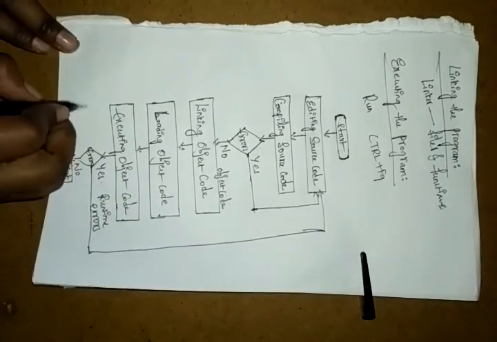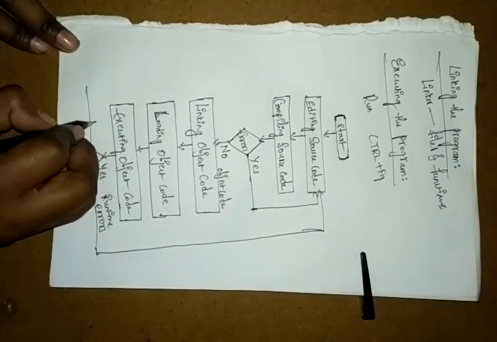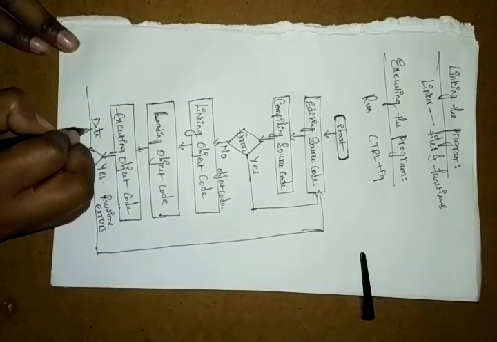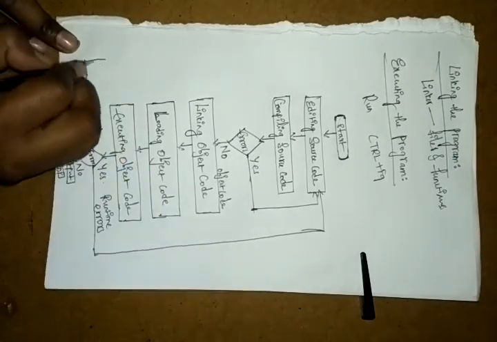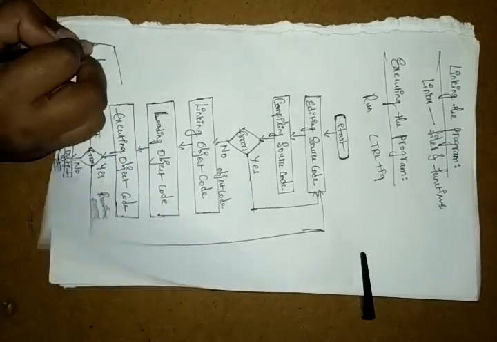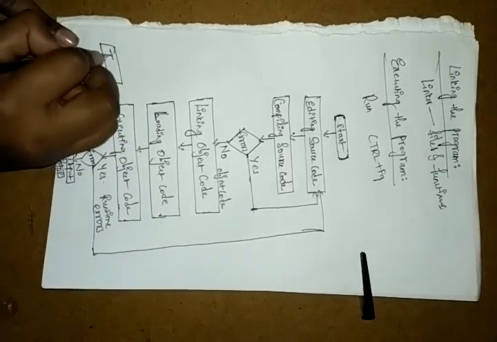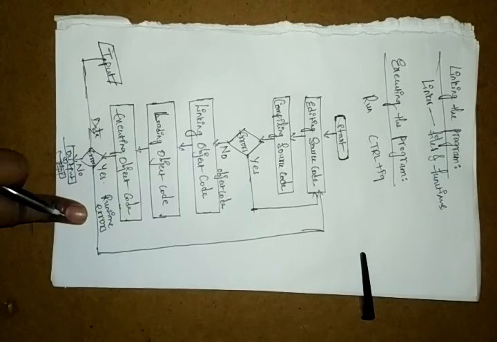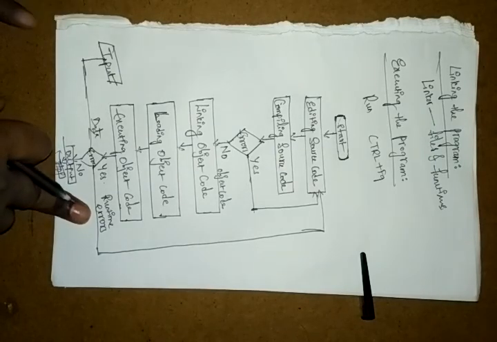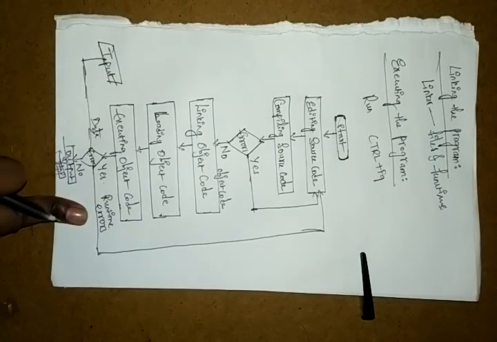Here you have to take some data, so the data is taken as input, shown with a parallelogram. Whatever you write, the input can be performed by taking the data.